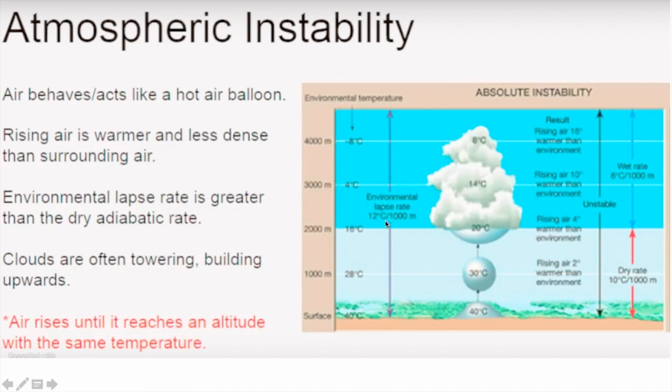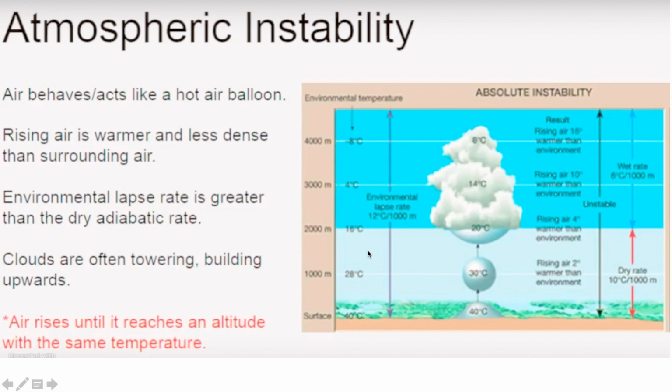So see, it is 12 degrees Celsius. Environmental lapse rate over here is 12 degrees, that is, at each 1 kilometer change, there is a fall of 12 degrees. So this is 40 and it is turning into 28. But what about these dry adiabatic and wet adiabatic? See, dry adiabatic is 10 degrees Celsius per kilometer, while wet adiabatic is 6 degrees Celsius per kilometer. The maximum one is what?